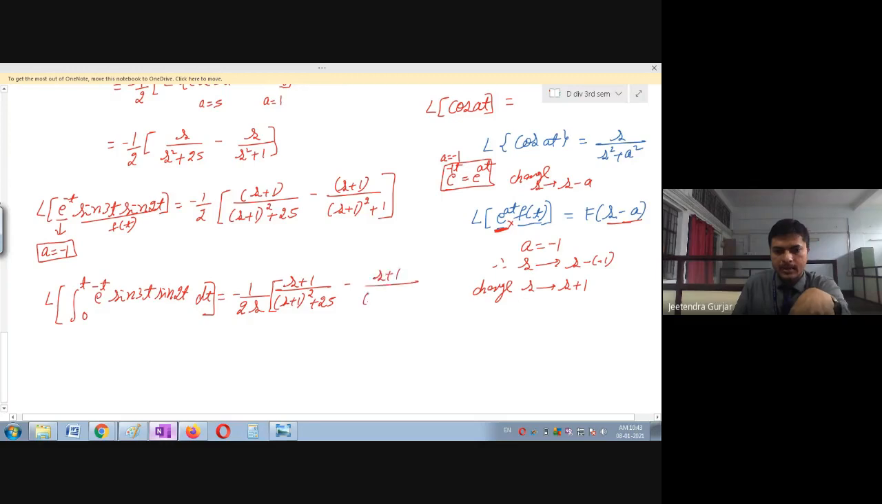Whenever there is integration, you are just going to take the value 1 upon s parameter. Just multiply by this 1 upon s parameter. Is it clear? So this is the final answer. Is it clear, students? Yes, sir. Yes, very good.